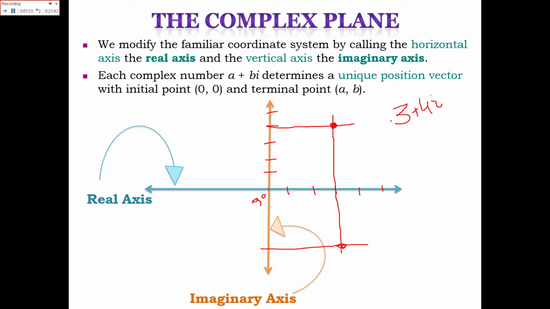Similarly, if you have minus 3 plus 4 iota, there will be minus 3 on the real axis, and again this is the 4 iota, and here you have your number. And if both are negative, this will be the line for minus 3 and this will be the line for minus 4 iota, and this will be the number. So that is how you can represent any complex number on a complex plane.